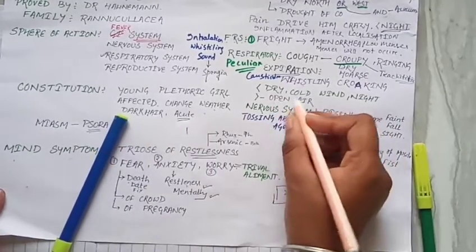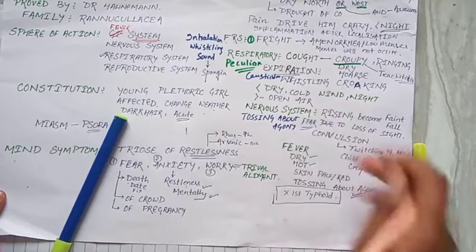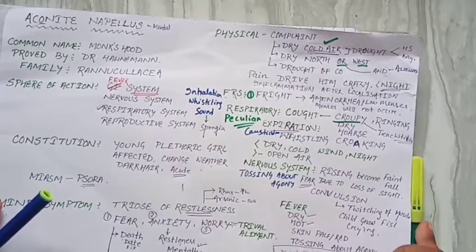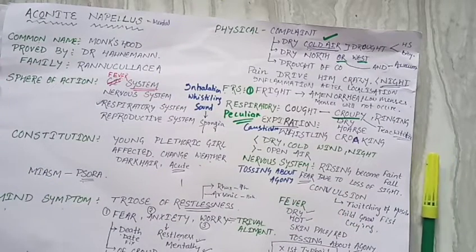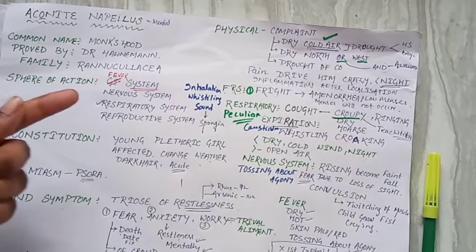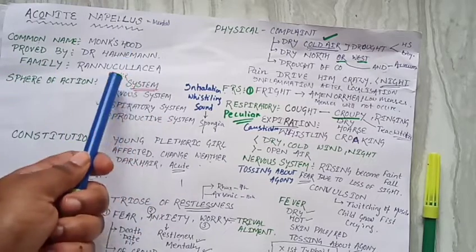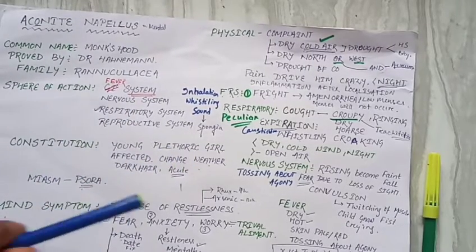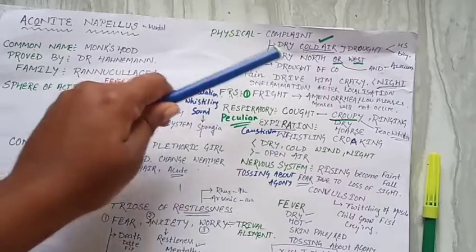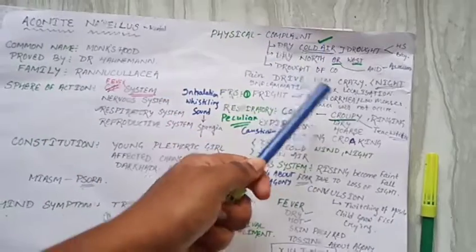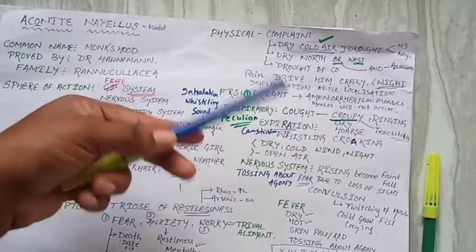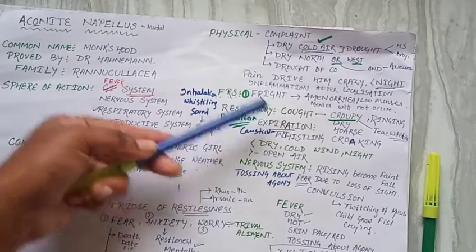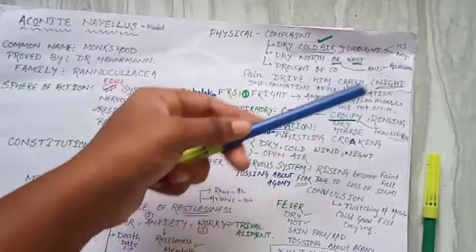Modalities: aggravation in dry cold wind, whereas amelioration in the open air. So now we have discussed all about Aconite. In a last review: Aconite, common name, proving, family, sphere of action mainly respiratory, reproductive, and nervous system. It also has a very peculiar constitution, young plethoric. Mind symptom is a triad of restlessness. Physically they are aggravated by cold air, cold north wind. In females, due to fear, the menses will be stopped or amenorrhea occurs.